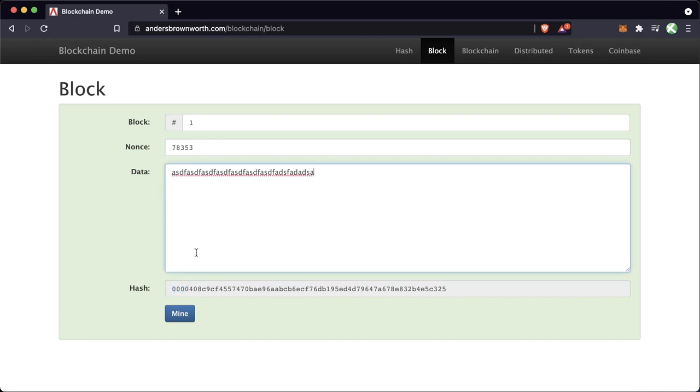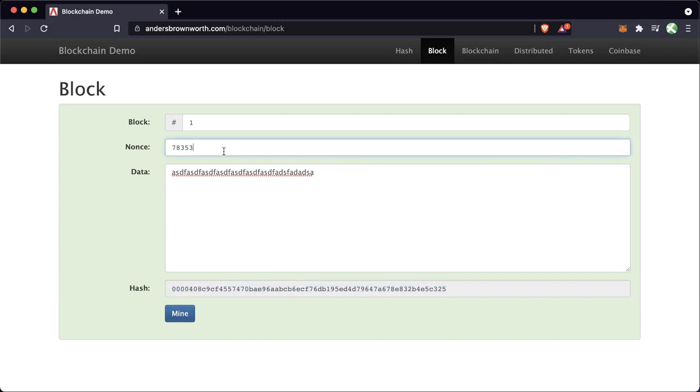When we're talking about mining, we're talking about miners solving some type of very difficult problem that takes a lot of time to do. In this example, the problem that the miners had to solve was to find a nonce, or a value in this nonce section, that when hashed with block number 1 and this data, would start with 4 zeros.